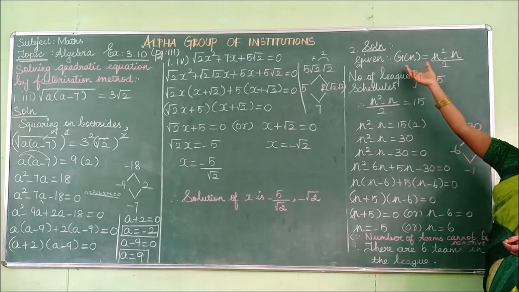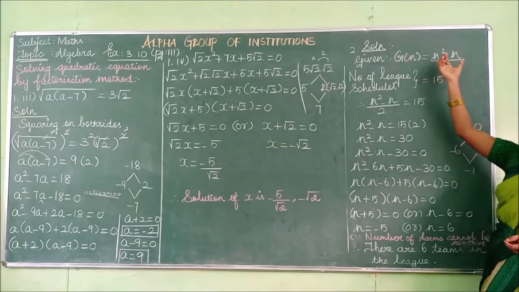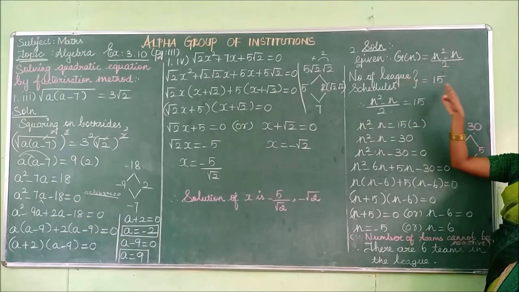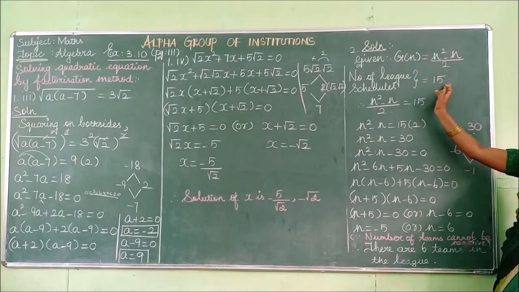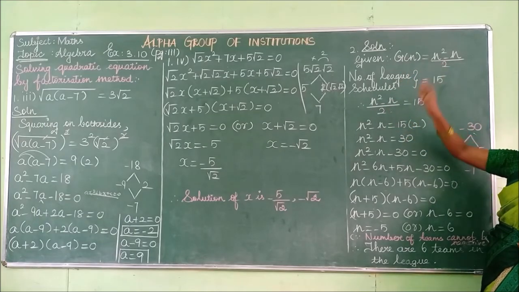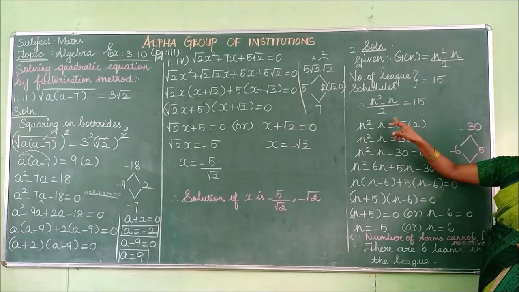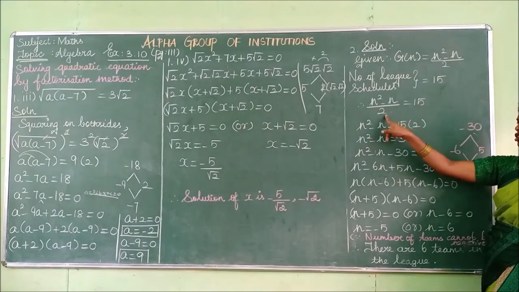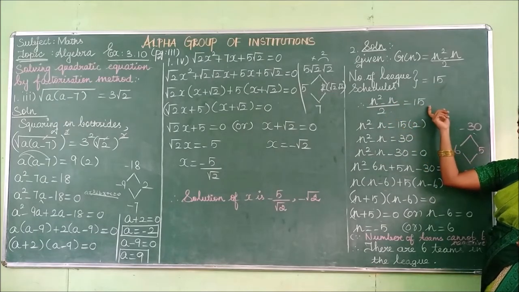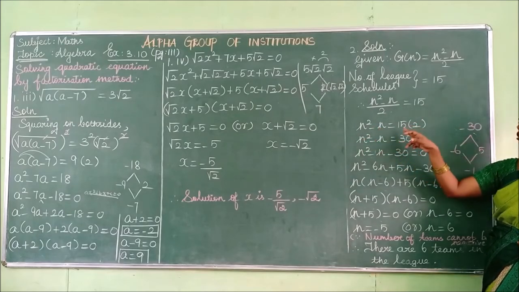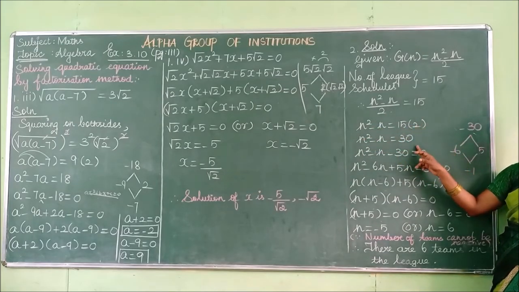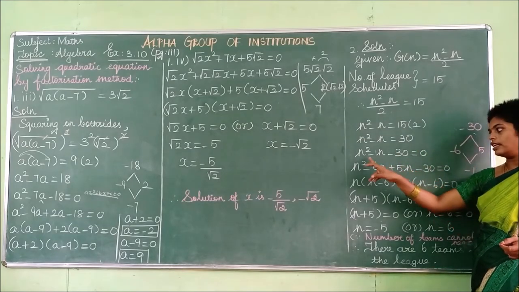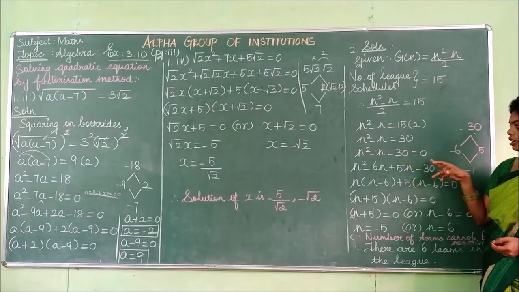So generally given g of n which is equal to n squared minus n divided by 2. The number of league games scheduled is 15. So instead of g of n, you have to substitute 15. So this will be rewritten as n squared minus n by 2 which is equal to 15. You have to cross multiply. So this division by 2 goes to the other side, where it becomes multiplication: n squared minus n equals 15 into 2. 15 twos are 30. Then this positive 30 goes to that side and becomes negative 30. n squared minus n minus 30 equals 0.